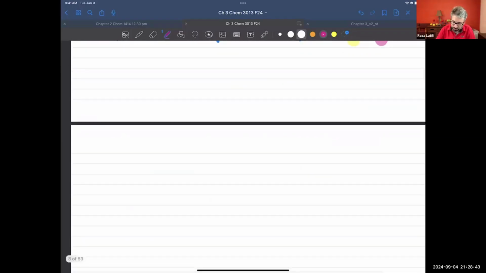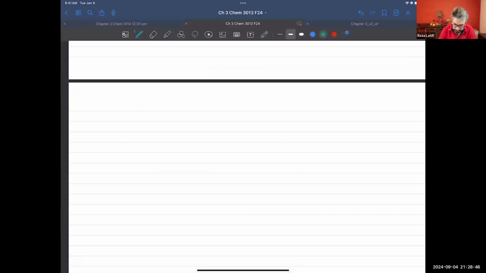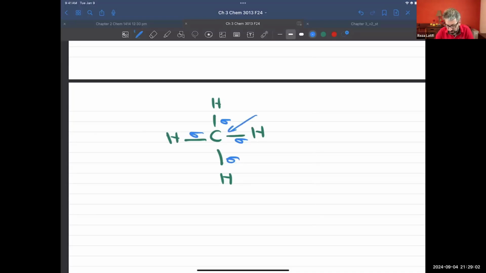Next, let's go after one of these molecules, for example, CH4. This compound is completely saturated. It has 4 sigma bonds. And what's the hybridization for carbon? It will be sp3. How about the electron geometry? It will be tetrahedral.